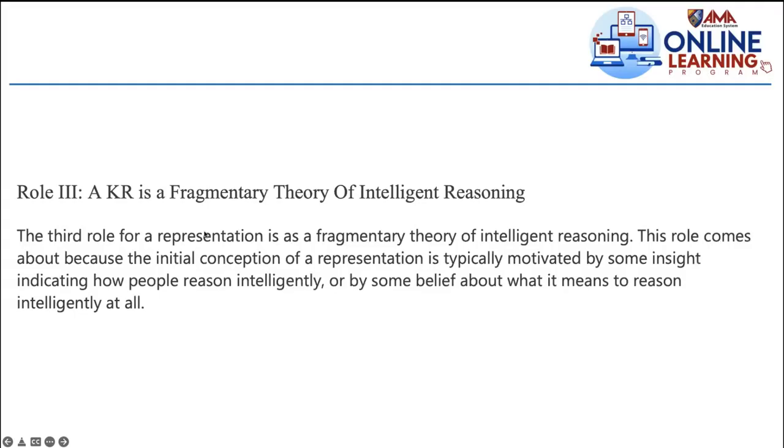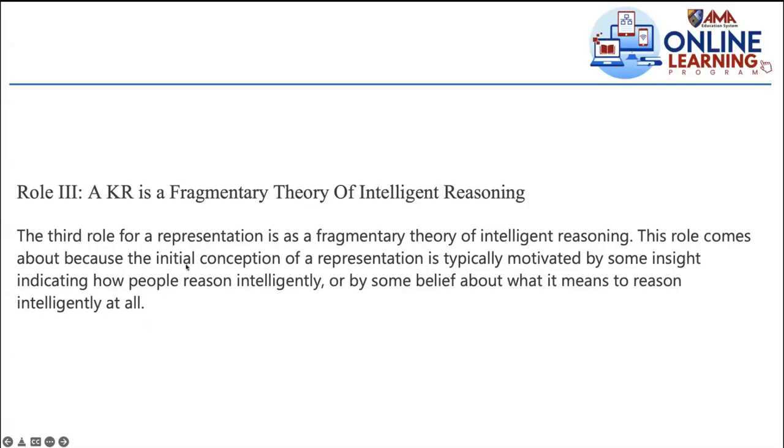So KR, as I mentioned, knowledge representation and reasoning, they're connected, if you want to be able to answer those layers of questions posed a while ago in role 2. So KR is a fragmentary theory of intelligent reasoning. Fragmentary because it is not complete, it's like bits and pieces. The third role of representation is a fragmentary theory of intelligent reasoning. This role comes about because the initial conception of a representation is typically motivated by some insight indicating how people reason intelligently, or by some belief about what it means to reason intelligently at all.